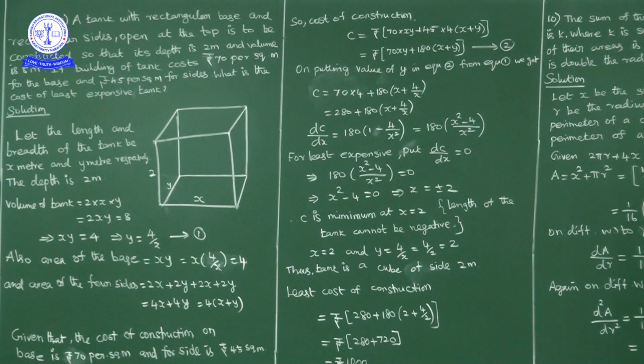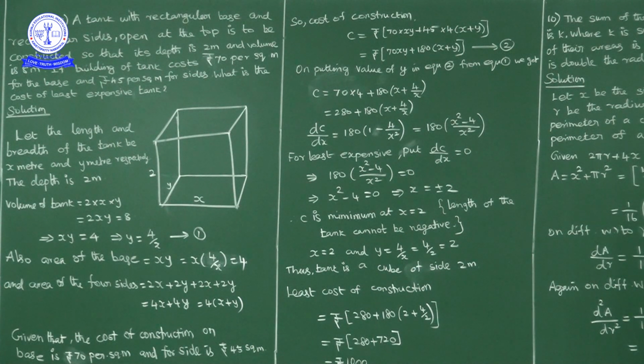Okay, now area of the base is how much? xy. And area of 4 walls or area of 4 sides: front wall is 2x, back side is also 2x, 2x plus 2x, 4x. This side is 2y and this side is also 2y, 2y plus 2y, 4y. 4x plus 4y, nothing but 4 into x plus y. This is area of 4 sides or 4 walls.